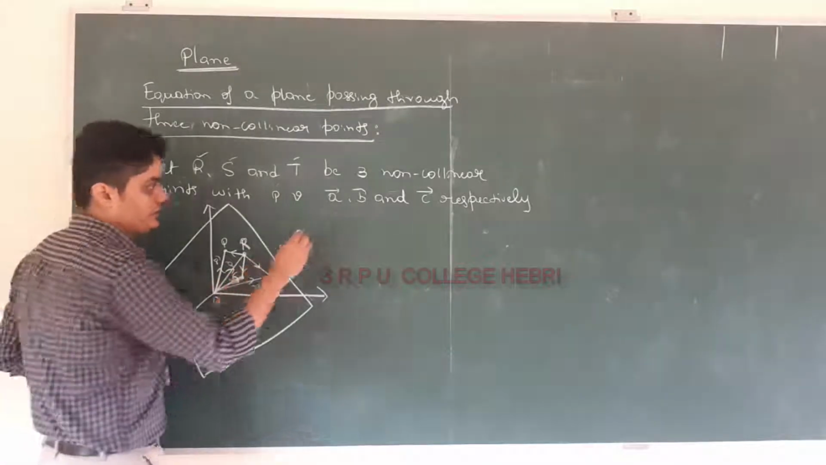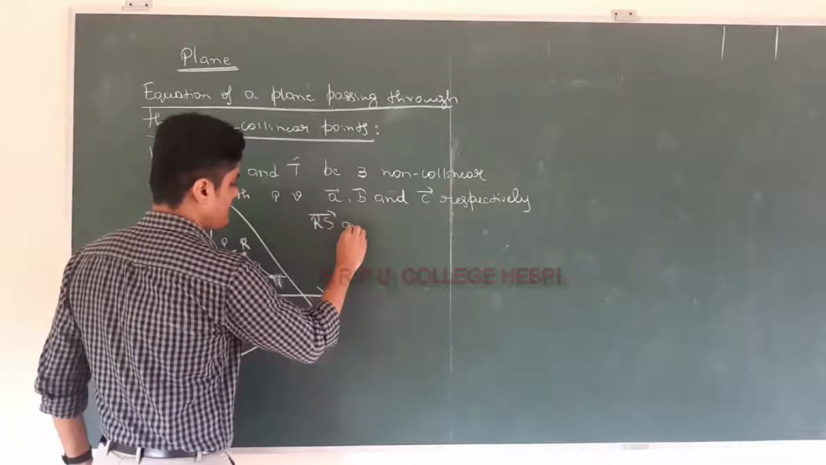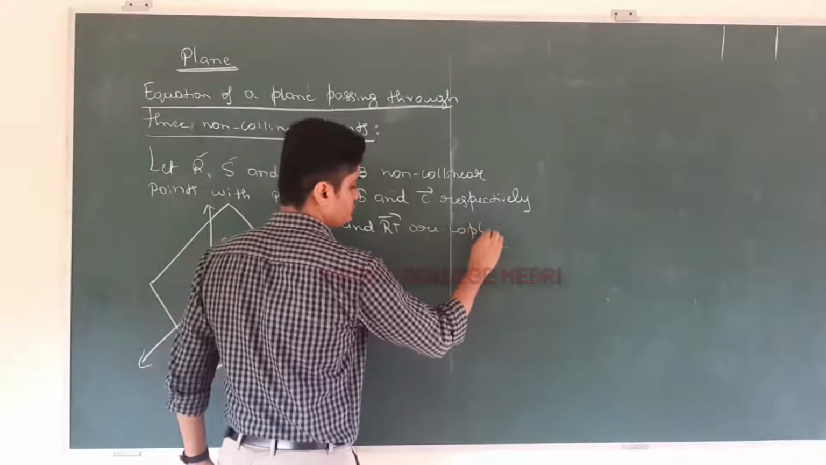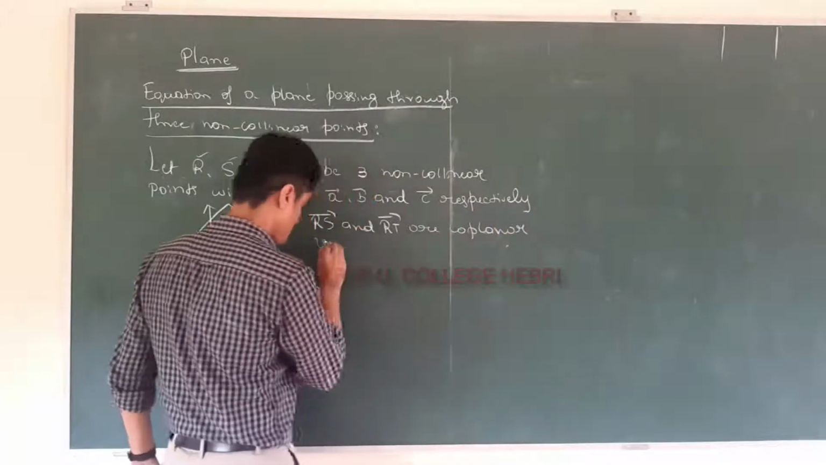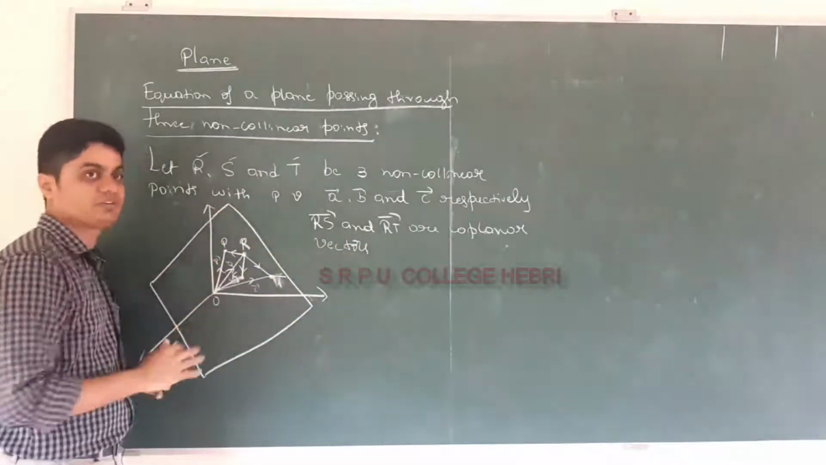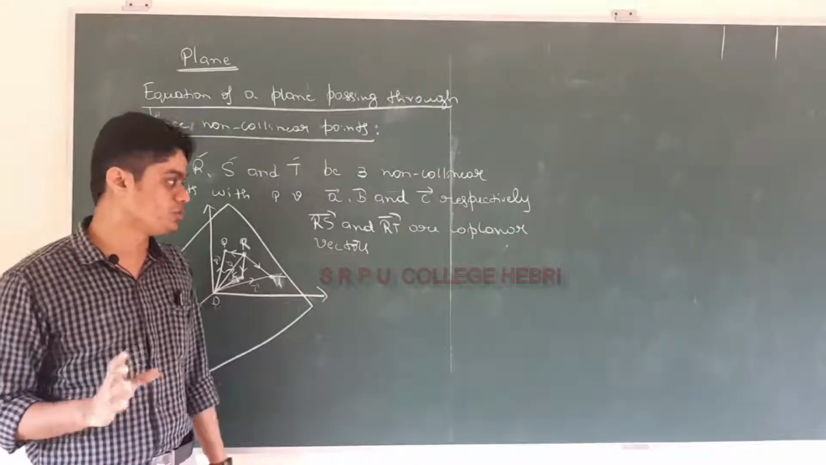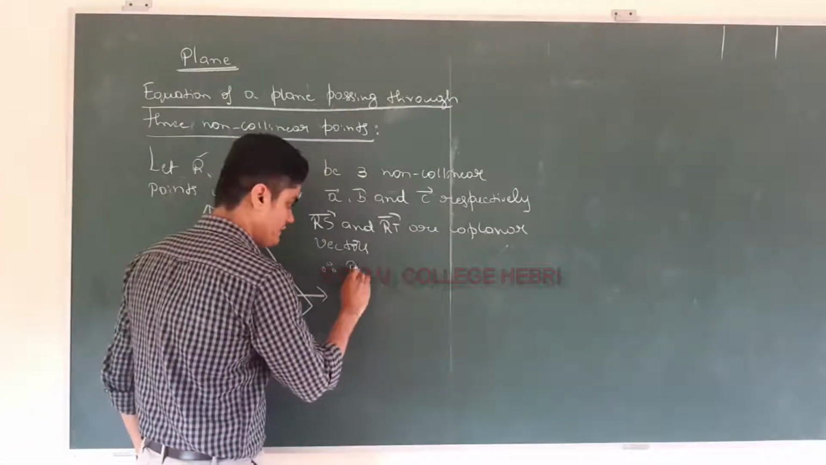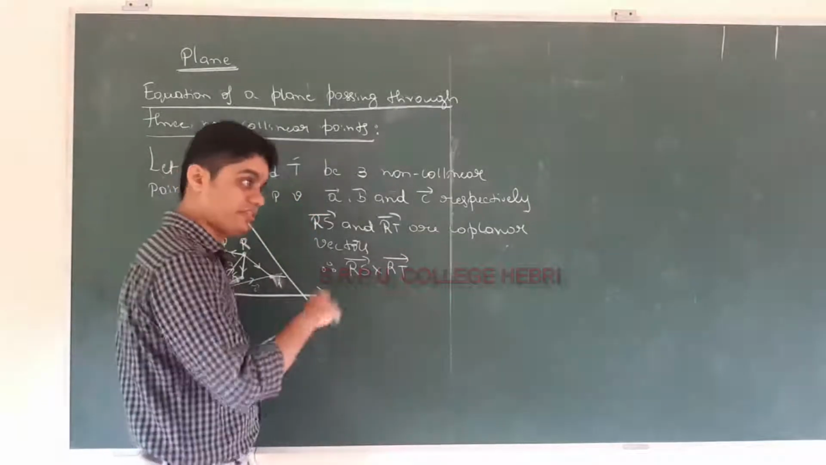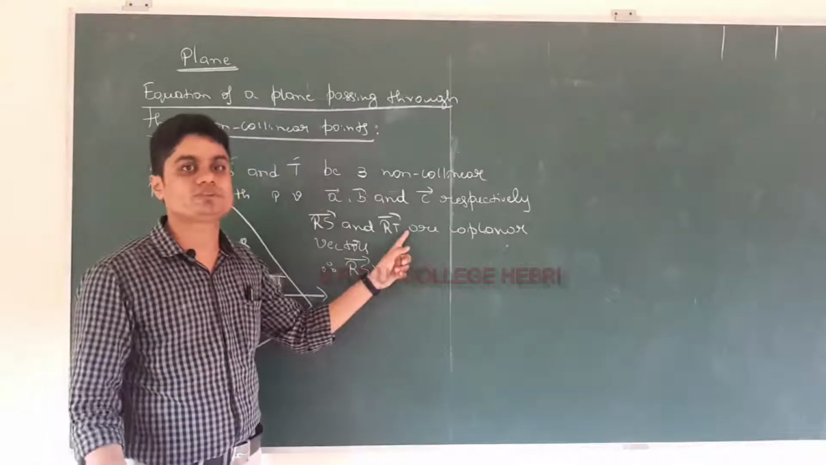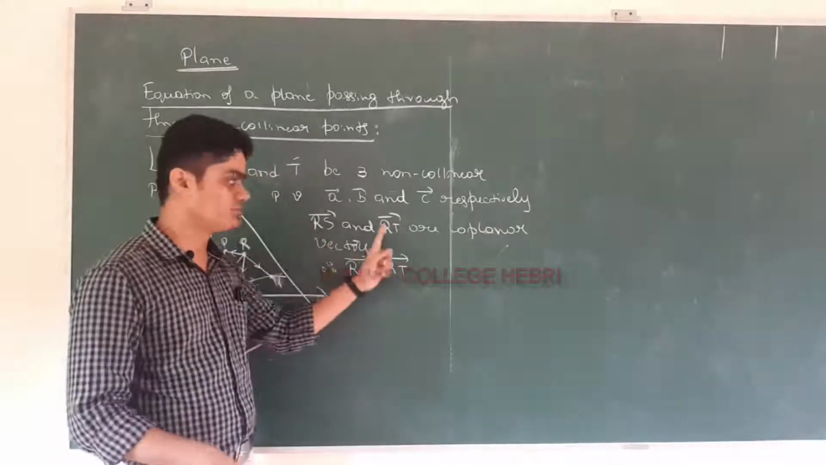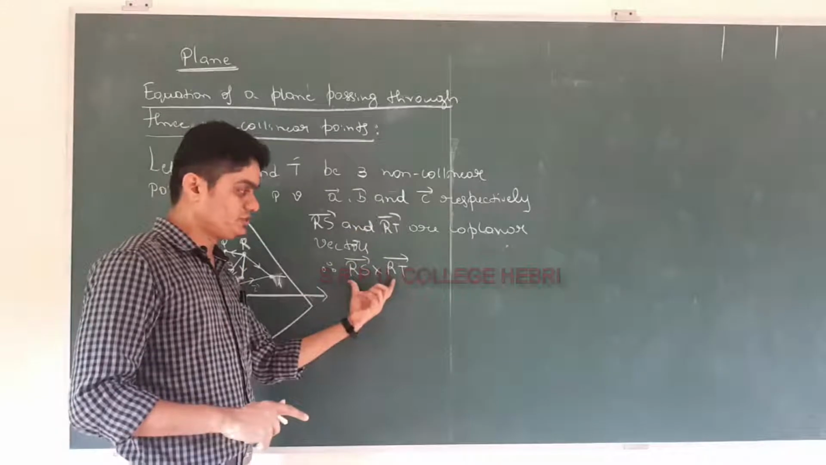Now observe carefully. Then vectors RS and RT are coplanar vectors. That means they lie on one particular plane. Vector RS and vector RT are coplanar vectors. Therefore you know that vector RS cross vector RT, their cross product, is always perpendicular to both. A cross b is a vector perpendicular to both vector a and vector b. So vector RS cross vector RT is a vector perpendicular to both of these. They belong to a single plane, so this should come out of the plane.